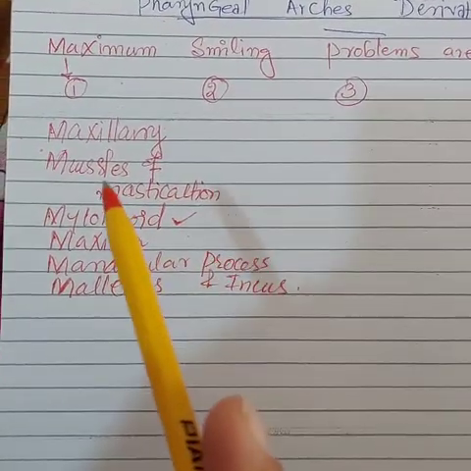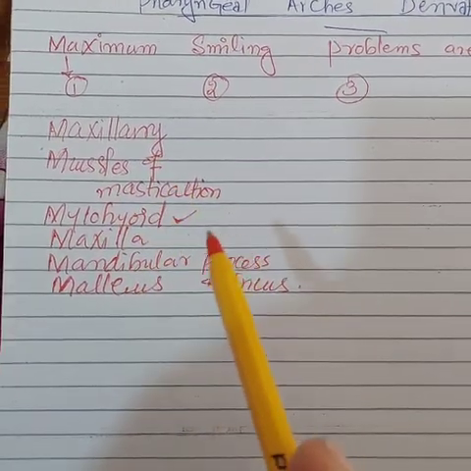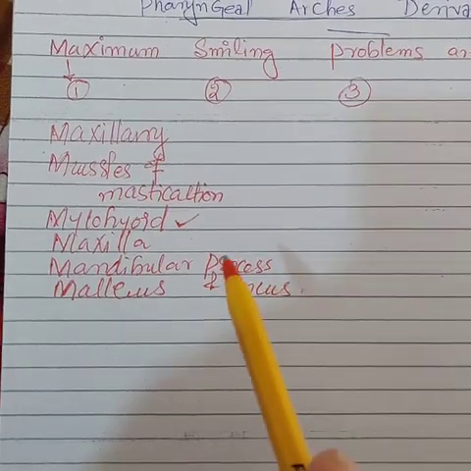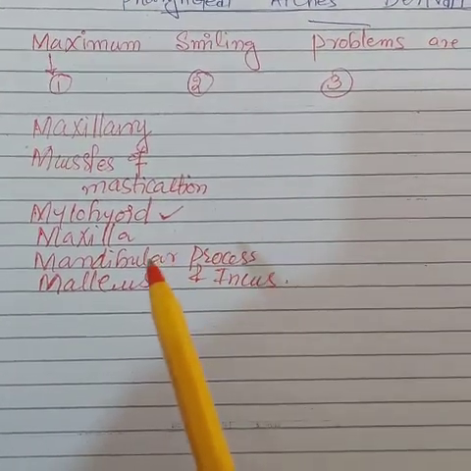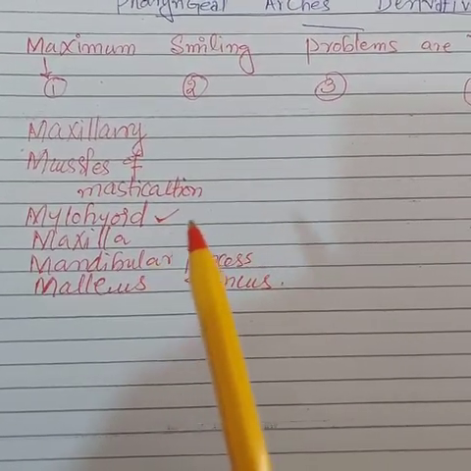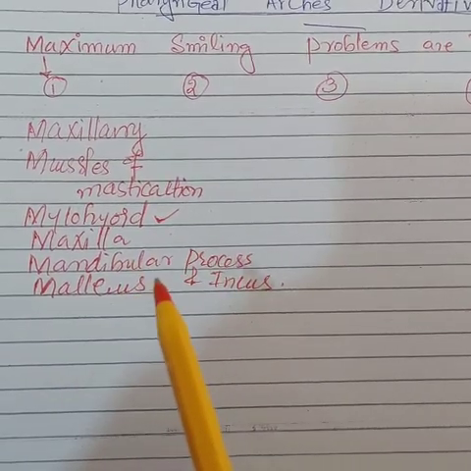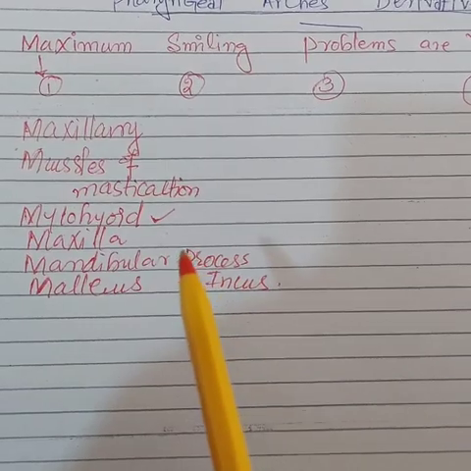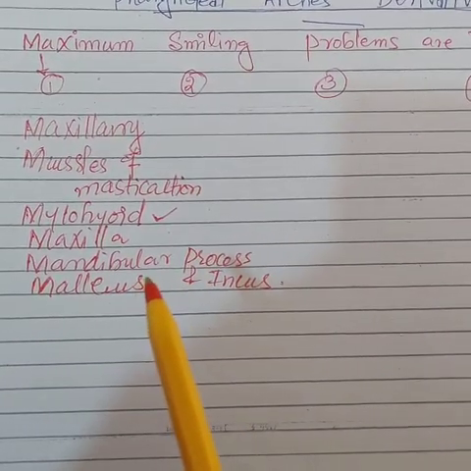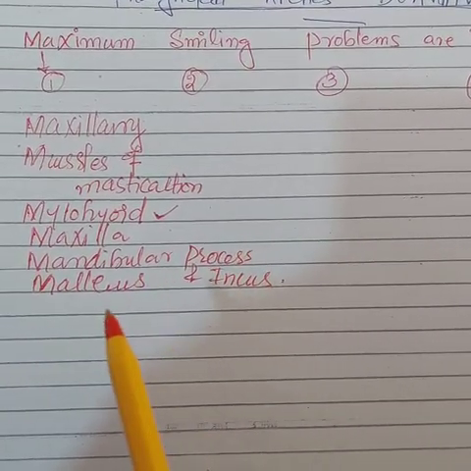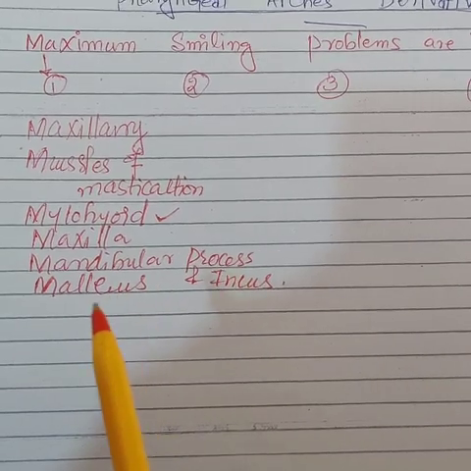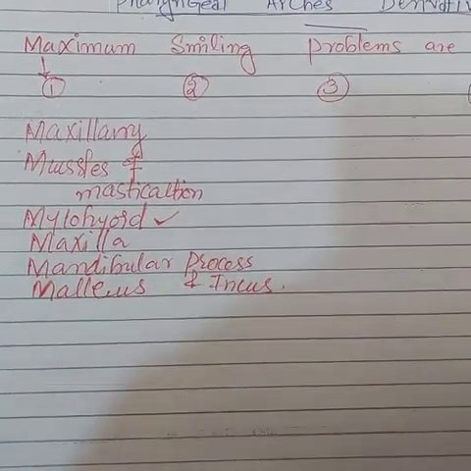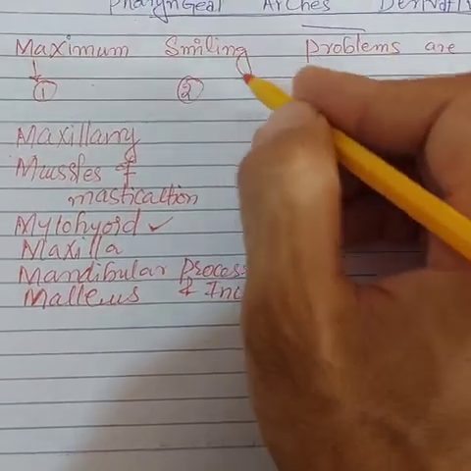So just to remember, you should know maximum. Maximum stands for maxillary and mandibular division of the trigeminal nerve, which supply the maxilla, and the muscles of mastication, which include the masseters and the lateral and medial pterygoids. And you should also know that the mylohyoid muscle and the first two bones of the middle ear, which are malleus and incus, are derivatives of the first pharyngeal arch.